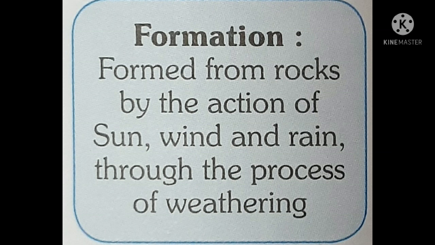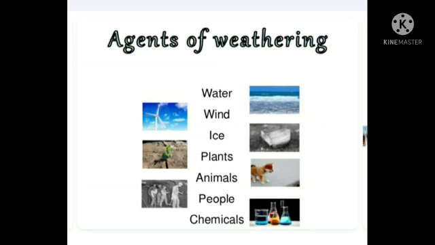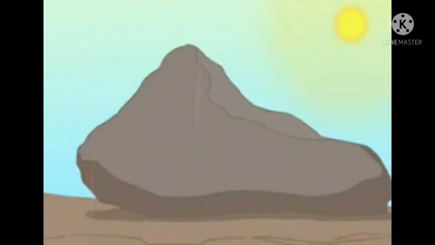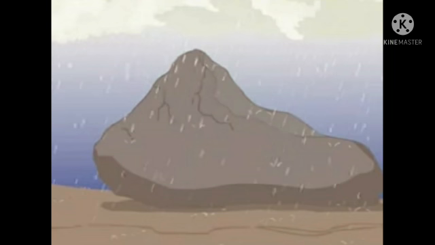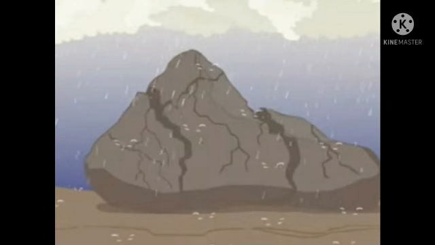Weathering means the breaking down of rocks, and the agents that play a role are water, wind, ice, plants, animals, people, and chemicals. The process of weathering takes place by heating and cooling. जब continuously heat होती है तो rocks expand होते हैं, लेकिन जब टेम्परेचर डाउन होता है, बारिश होती है और आइस फॉर्मेशन होती है तो यही रॉक्स एक्सपेंड न होकर के कॉन्ट्रैक्ट हो जाते हैं.